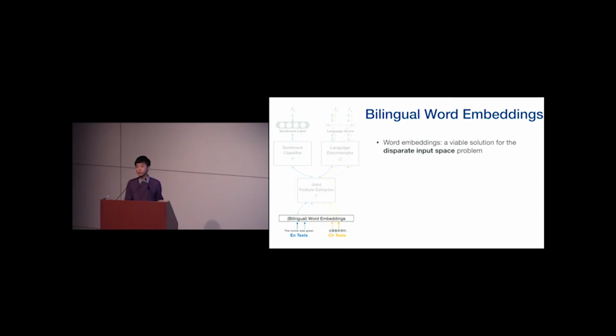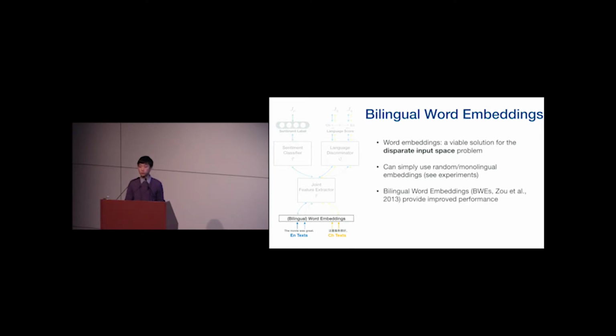So here we just use word embeddings to project words from two different languages into a low-dimensional vector space so that the models have a shared input space to start with. And we can simply use monolingually trained or even randomly initialized word embeddings for this, and it can work, because the embeddings will get updated during training, but I will show some numbers in the experiments for this.